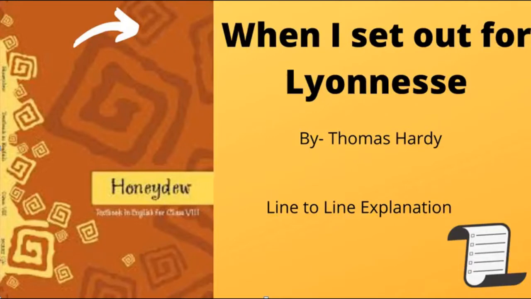So, in the continuation of our video lectures, now we are shifting to the literature portion. Today I'm going to take a very beautiful poetry of class 8. The name of the poetry is When I Set Out for Lyonnesse, that is from your Honeydew book, right? This poetry is very exemplarily composed by Thomas Hardy.